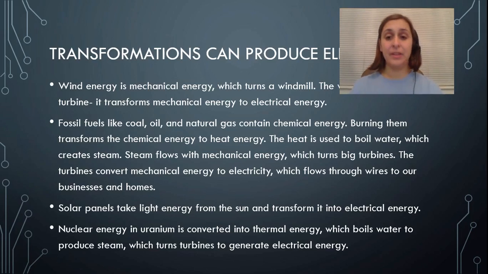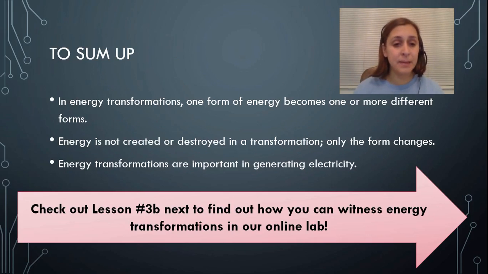So you can see that if the output, the end result that you want, is electrical energy, you can start with mechanical energy, light energy, nuclear energy, chemical energy, and by building up a system with various steps, you can transform that energy into electrical energy that can be used to power homes. So to sum up, in energy transformations, one form of energy becomes one or more different forms. Energy is not created or destroyed in a transformation. Only the form of the energy changes. And energy transformations are important in the process of generating electricity.